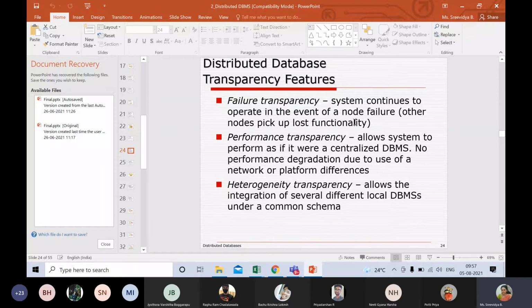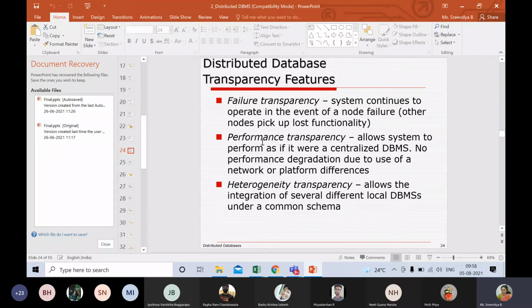This can happen in other cases where, in case this one node fails to perform, because we have data replicated in multiple nodes, the other node will take up the functionality and perform the job it is expected to do. So this is what happens in failure transparency. This is a feature that is expected to be present in a distributed DB.